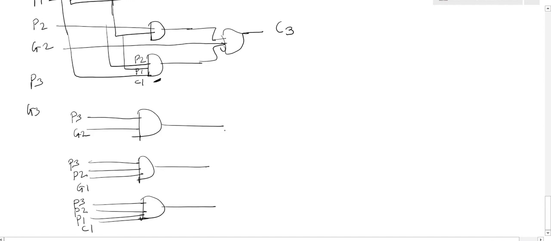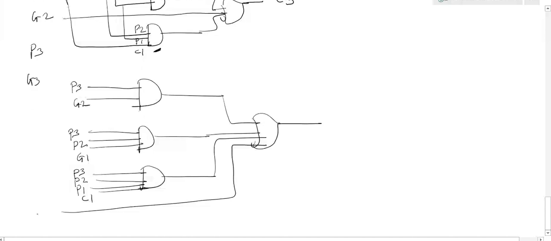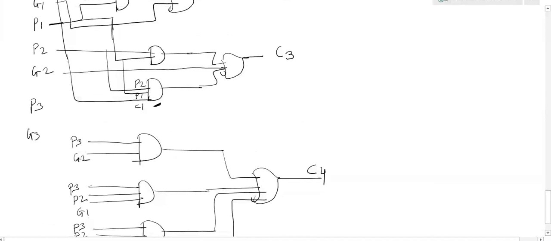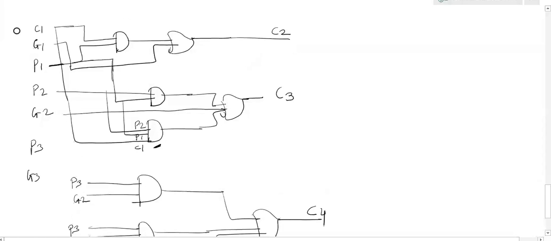And finally, I am performing the addition by using an OR gate. First input, second input, third input, and the fourth input is G3, which gives your C4. Connect all these common inputs. Now this is the look ahead carry generator.